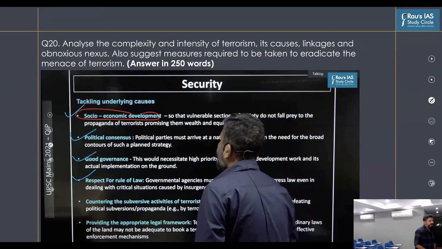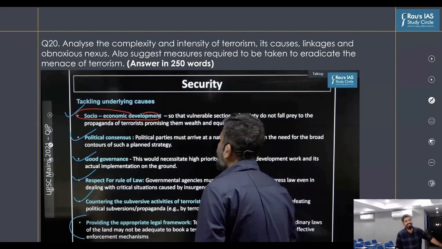Then another tool used by terrorist organizations is propaganda. That is why the underlying cause includes the propaganda created by the terrorist organization. If India is able to effectively counter this propaganda, we will be able to handle the issue of terrorism. So these are the multi-dimensional things that we need to focus on or provide in the solutions in order to answer the measures required to handle terrorism.